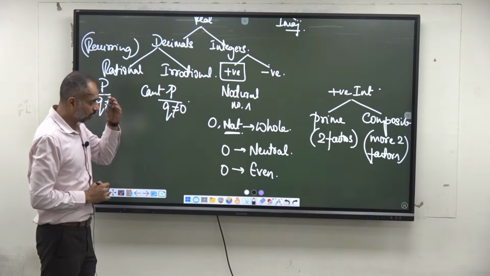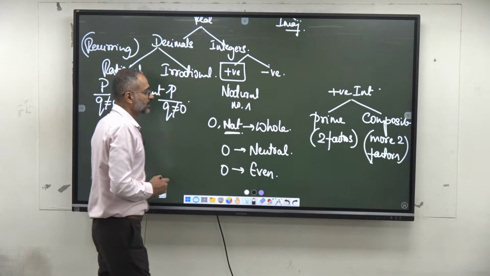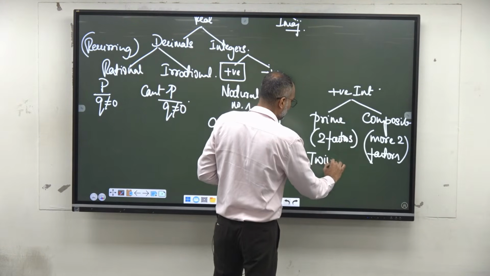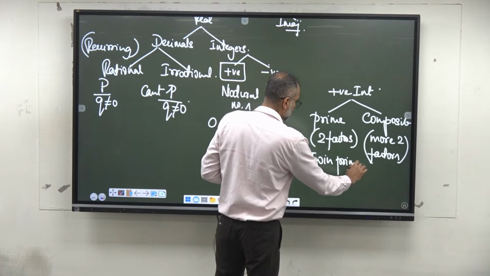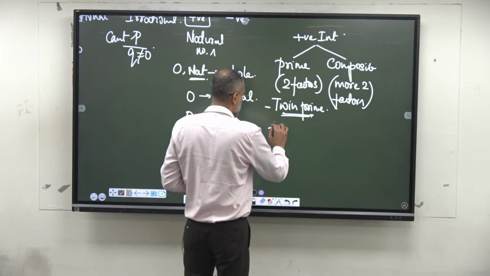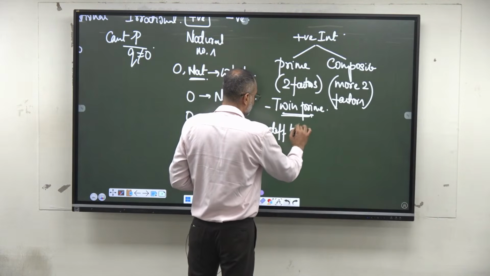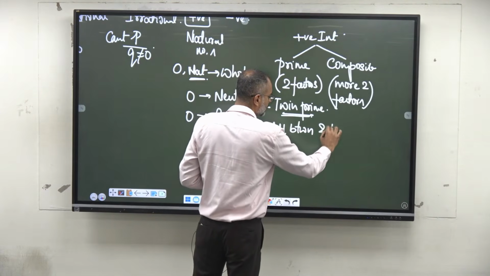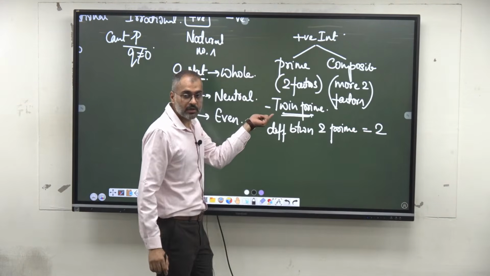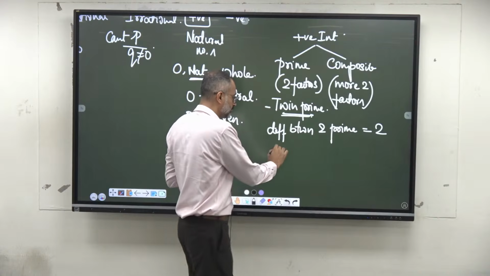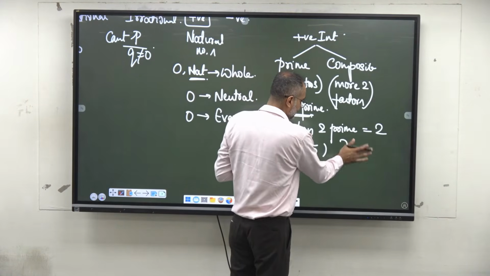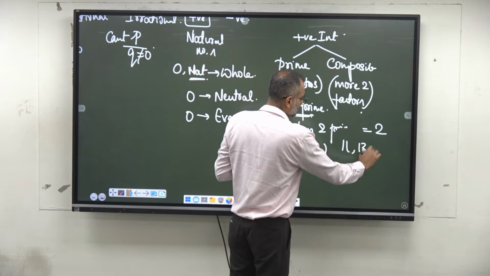Similarly, there will be twin primes. If the difference between two prime numbers is equal to 2, then they are called twin prime numbers. Example, 3, 5, 11 and 13, and so on.